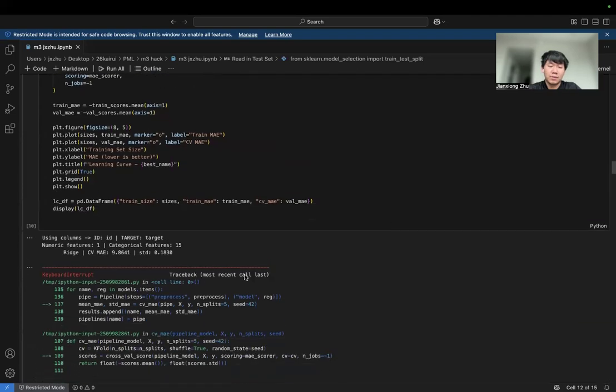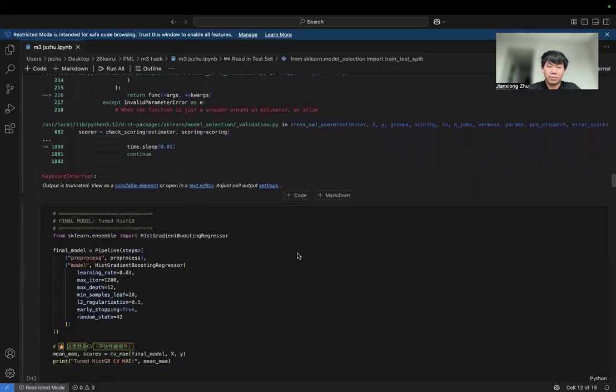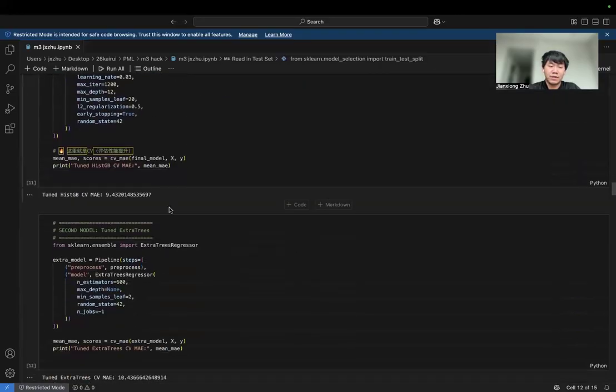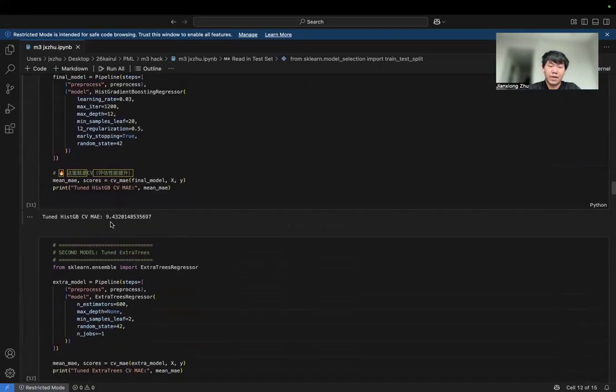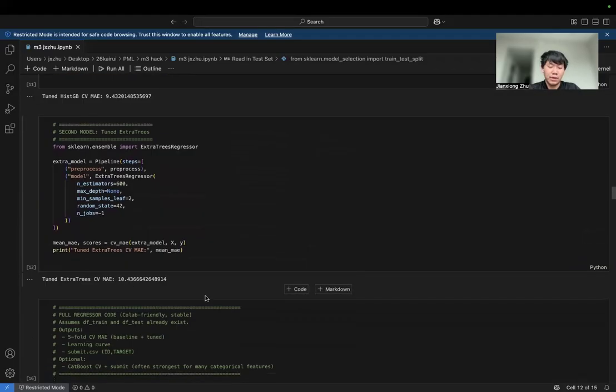So you can see the first attempt, the CV MAE is around 9.886, which is pretty high. And after the tuning, we got 9.4. Another tuned version actually has a CV MAE of 10.43, which is even worse.